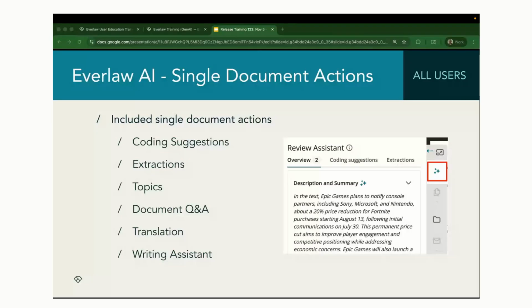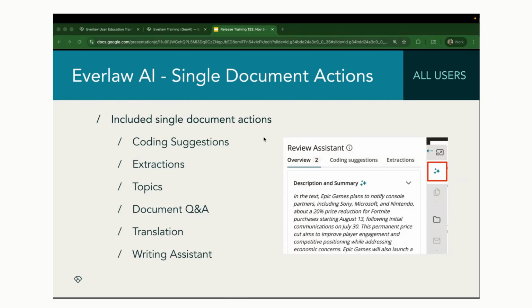If your organization already has an org admin or has been using the AI features, your org admin can turn these on at the organization level, and then the project admin will be able to decide which projects they want to use these AI features on.